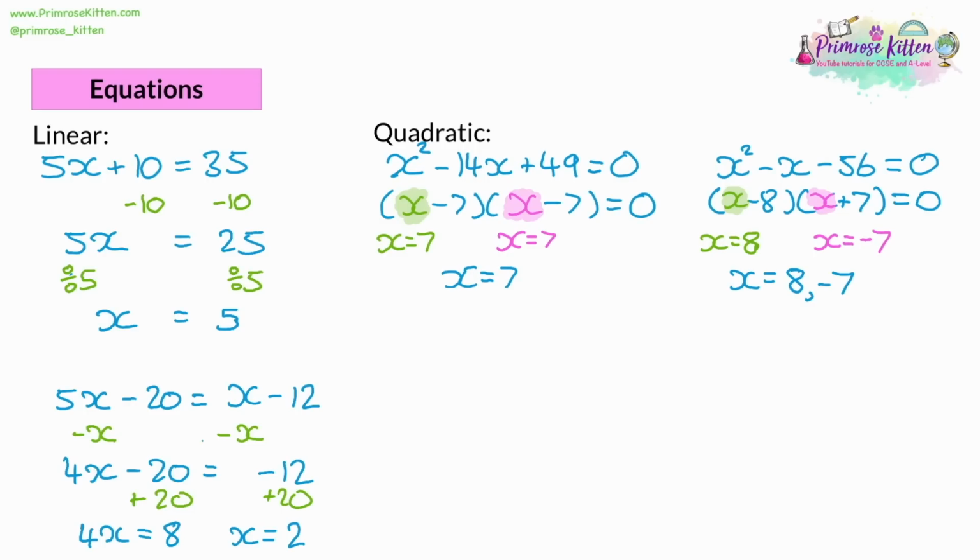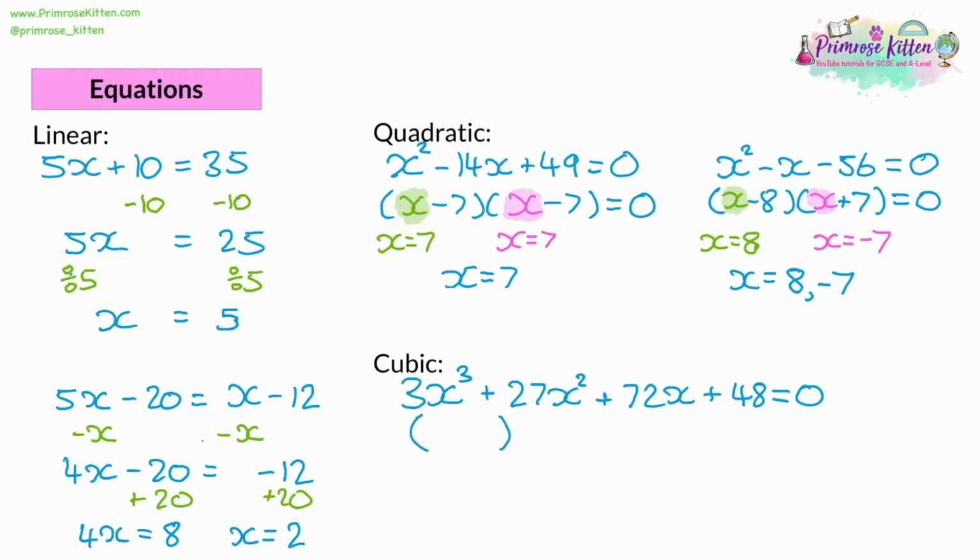This method works even if you have something more complicated like a cubic. So let's say we had 3x cubed plus 27x squared plus 72x plus 48 is equal to 0. Now, again, I'm not going to go through how to factorise this, but you're probably going to be using some form of algebraic long division to do it. But you're going to end up with values in 3 brackets and it'd be equal to 0.